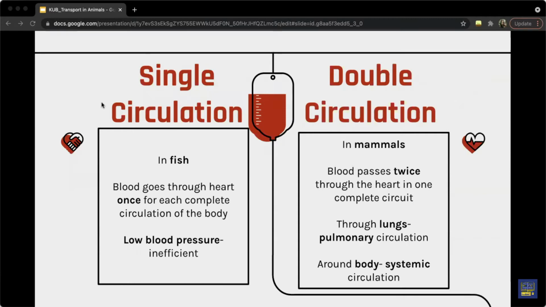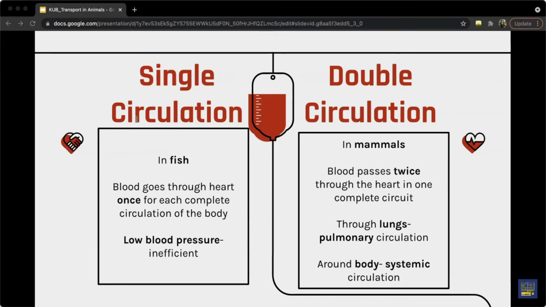However, the blood loses its pressure when it passes through the capillaries in the gills, and it still needs to circulate through the organs of the body before returning to the heart to increase its blood pressure again. So that's why the system is inefficient, because the blood pressure lowers before it reaches all the parts of the body.